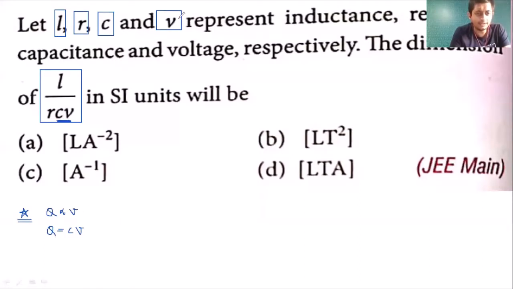और ये concept आया कहाँ से? From capacitor का concept. So for a capacitor, Q is directly proportional to V. So Q will be equals to CV. So instead of CV, henceforth we can write Q. So the dimension of CV will be same as the dimension of Q. And Q matlab charge, which is I into T. So you can say that that is I matlab A raised to 1 into T, so that is T raised to 1. Agreed? ये हमारा CV हो गया.